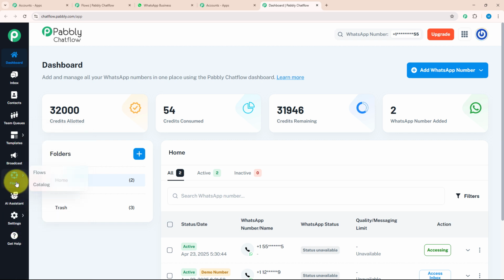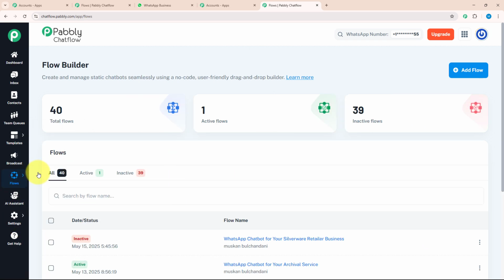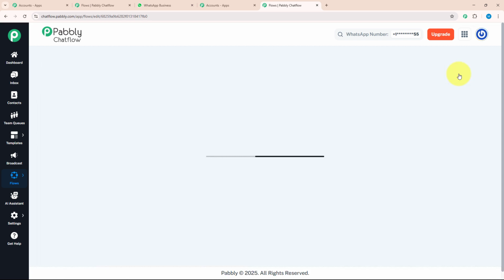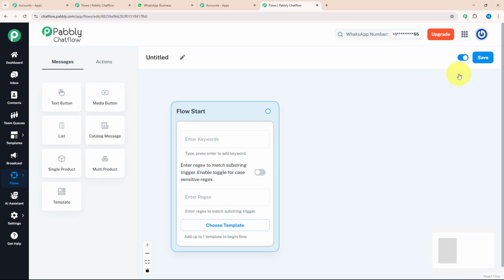For that, we need to click on Flow button and you will be landed on Flow Builder page. Over here, on the top right corner, you need to click on Add Flow button to create a new flow. After clicking on Add Flow button, you will be redirected to this page. Here, a window is opened named by Flow Start. Inside this, there are 3 key features, keywords, regex, choose template.